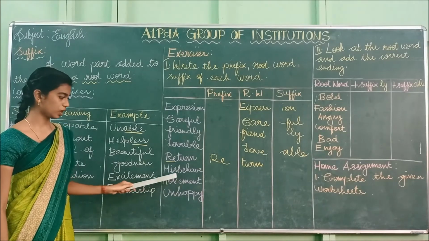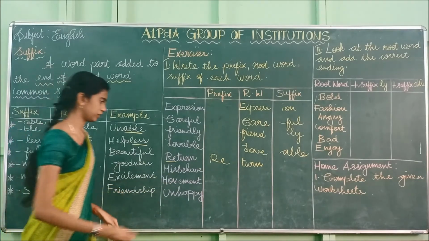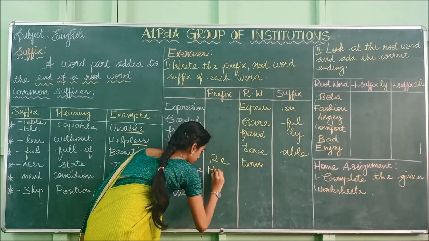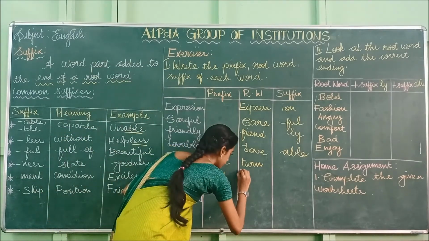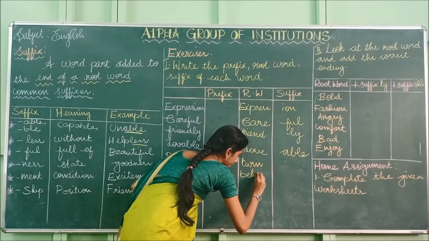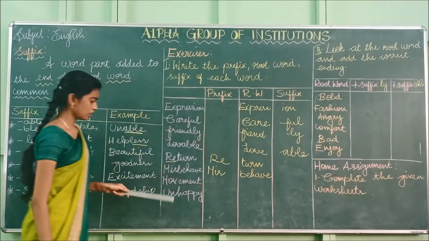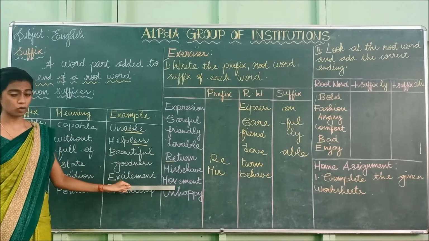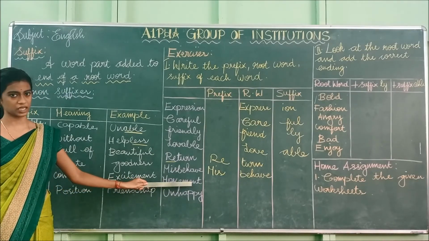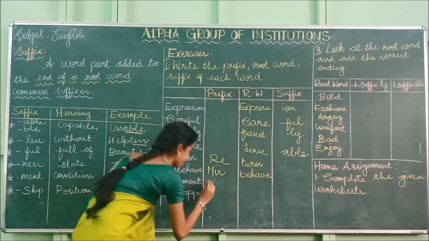Behave is the root word and mis is the prefix. So we have to write mis in the prefix column, and behave is the root word. And the next one, movement.